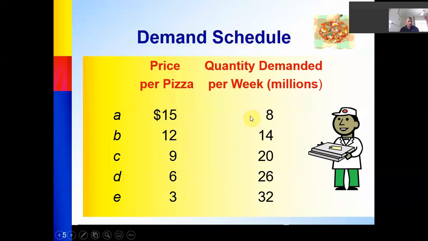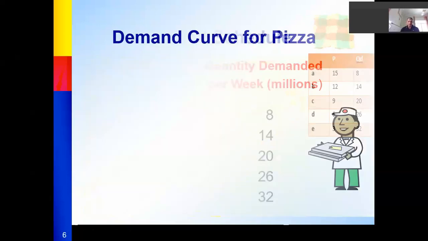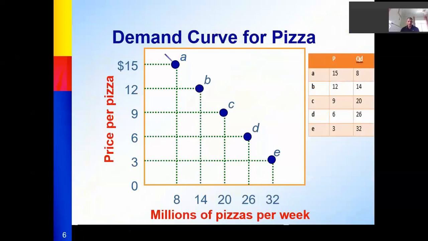Is it positive or negative? That's right, it's negative. When the price is going down, the quantity demanded goes up. If I plot the points together and connect them, we can see this demand curve for pizza, for example. The slope is falling down.